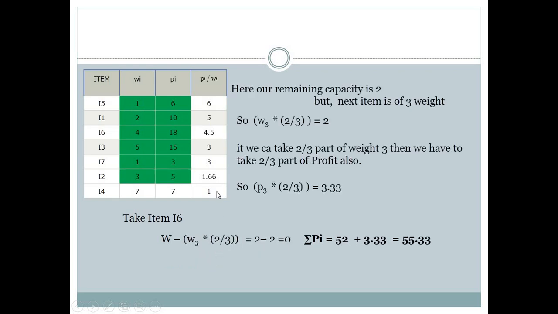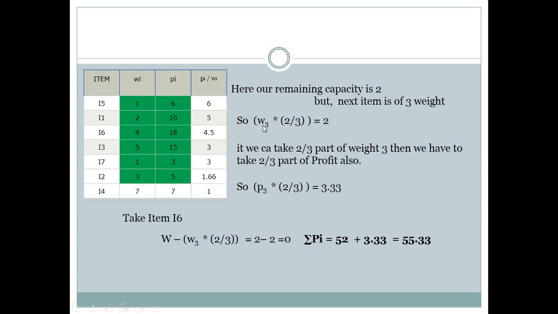Here if we choose our I2 of weight 3, then our remaining capacity is only 2, but the next item is of weight 3. So in that case we cannot take the whole item I2, we have to partition it, and we can only take 2 weight of it.